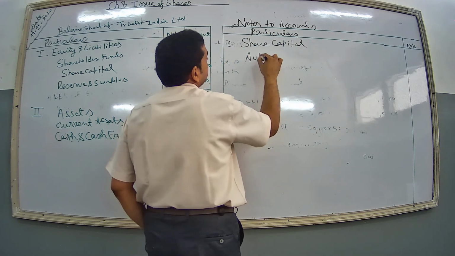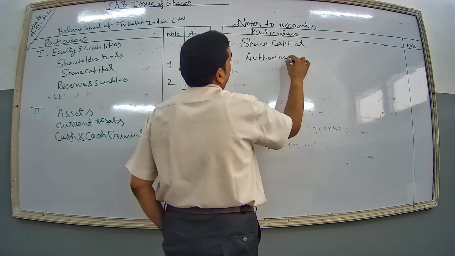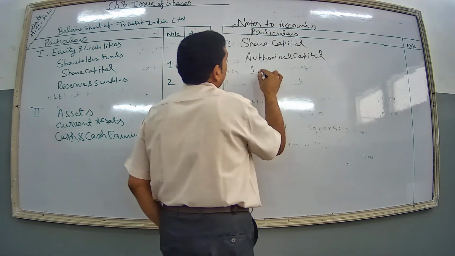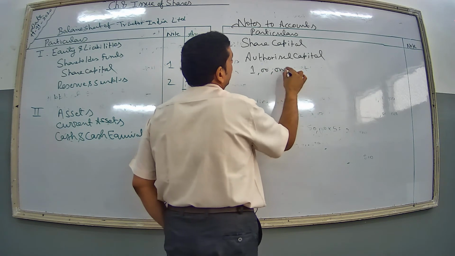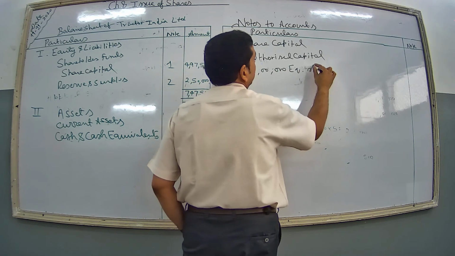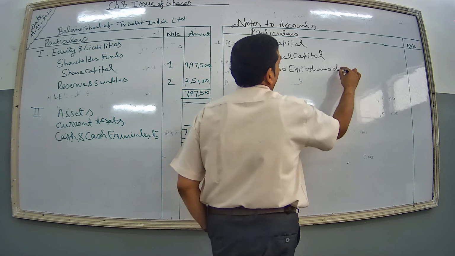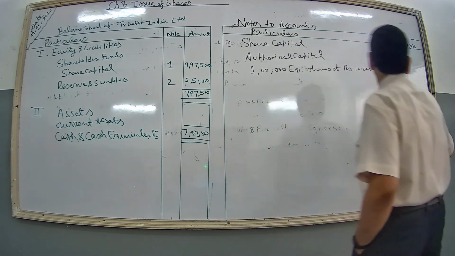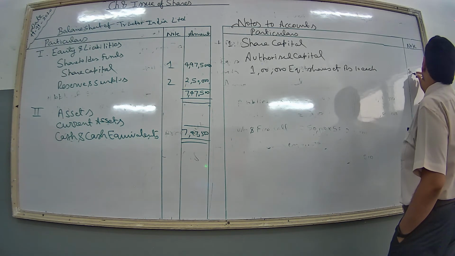Here we will write authorized capital: 1 lakh equity shares of rupees 10 each. Clear? What is the amount? 10 lakh.